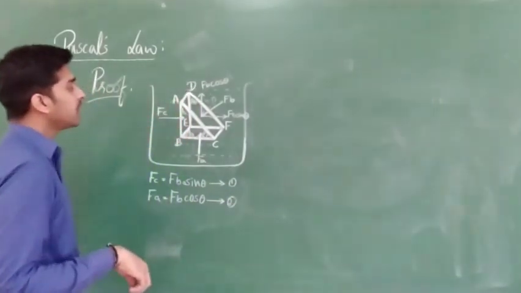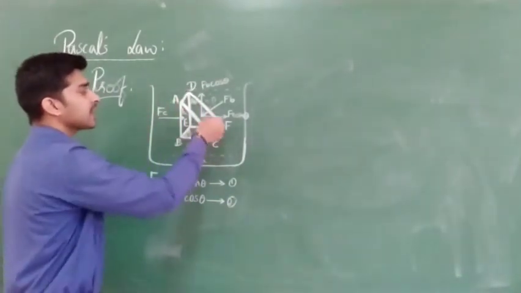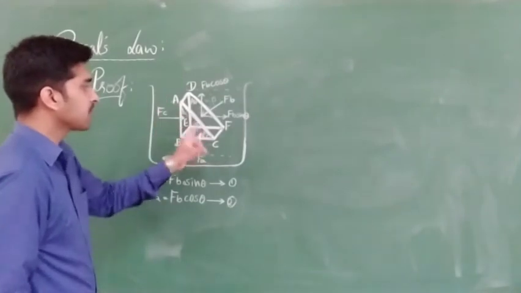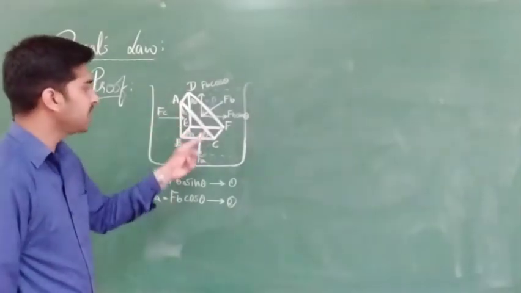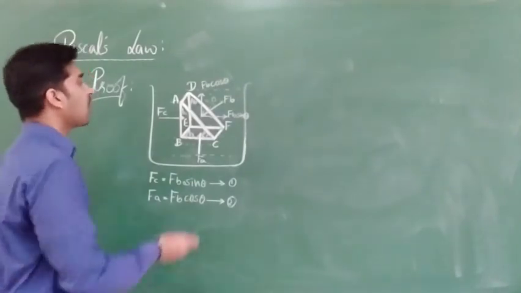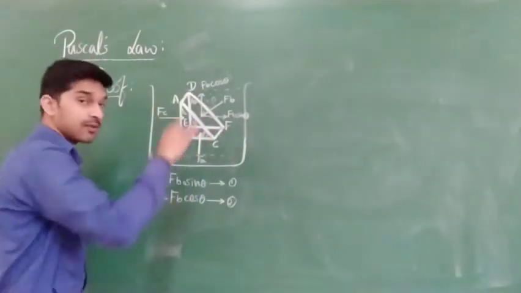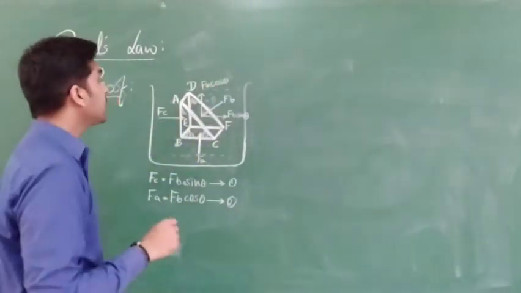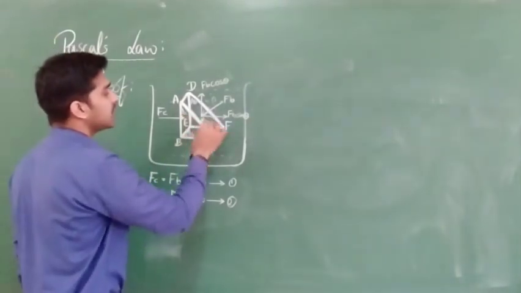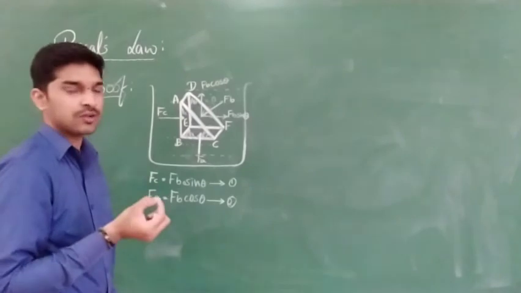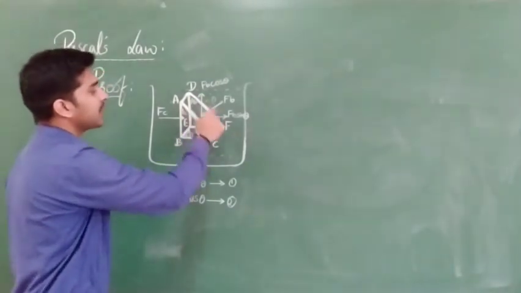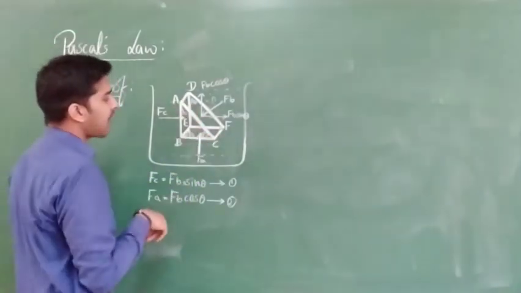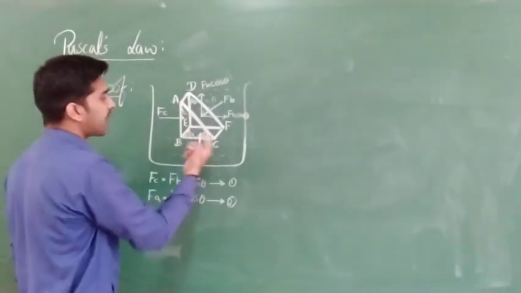Next thing is, this prismatic element is so small. For diagrammatic purposes we refer to a big diagram, but practically this prismatic element is too small, such that all the points of this prismatic element are at the same level from the free surface. Due to that, this complete area AC, AA, AB, they are very small areas. So small, we are going to consider this complete area itself as the length of that element, clear? So by considering that, what can I write, sin theta from this triangle directly.